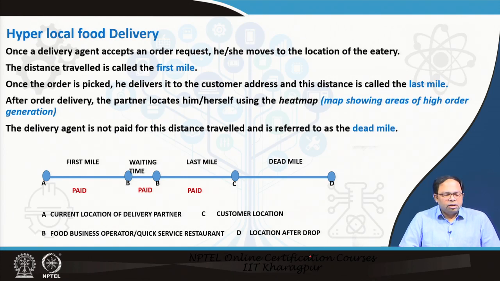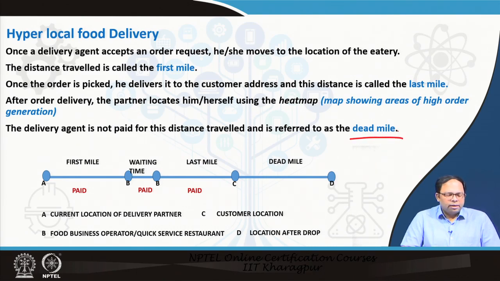After the order delivery, the partner locates himself or herself using a heat map, showing the areas where orders are likely to come up, or where right now there are a lot of orders, same as in ride sharing as well. So, he has to go towards that particular area, but he is not paid for this part of the journey. So, these kilometers are not added, and this is called a dead mile.